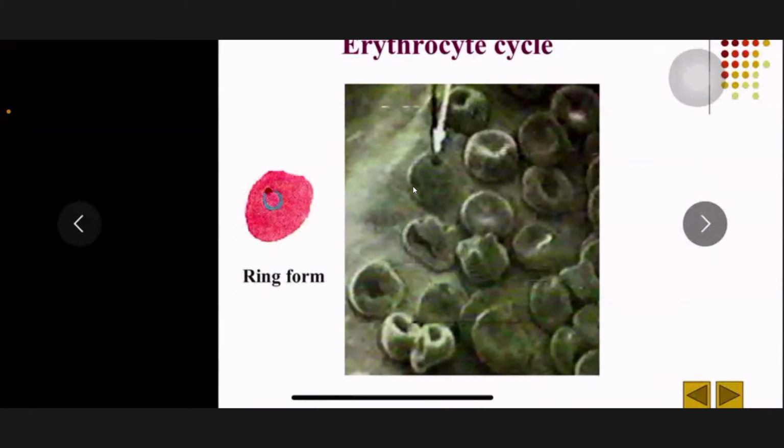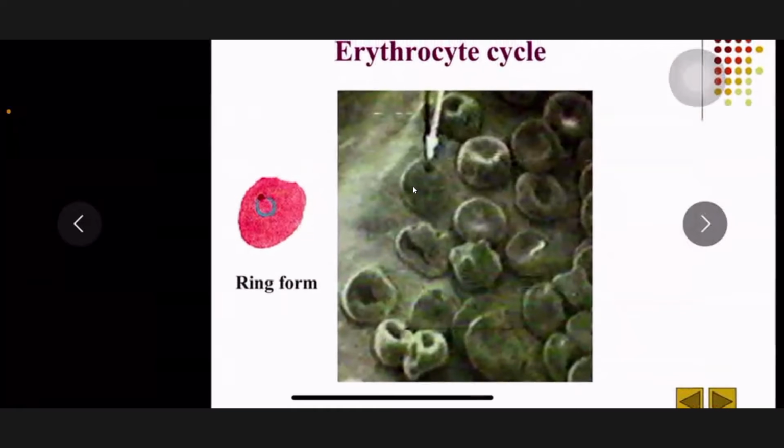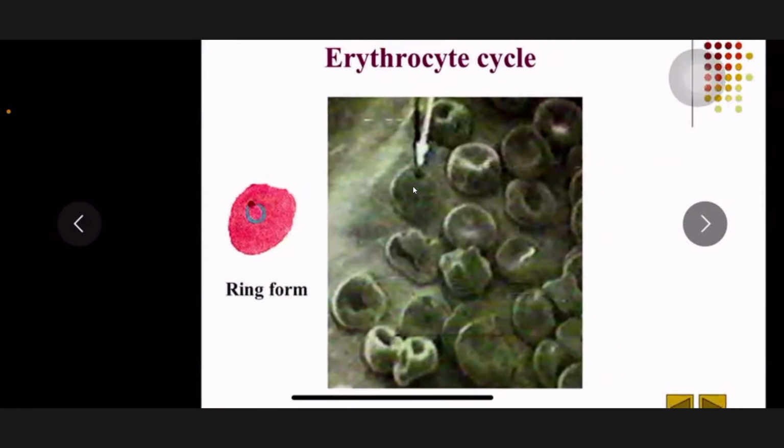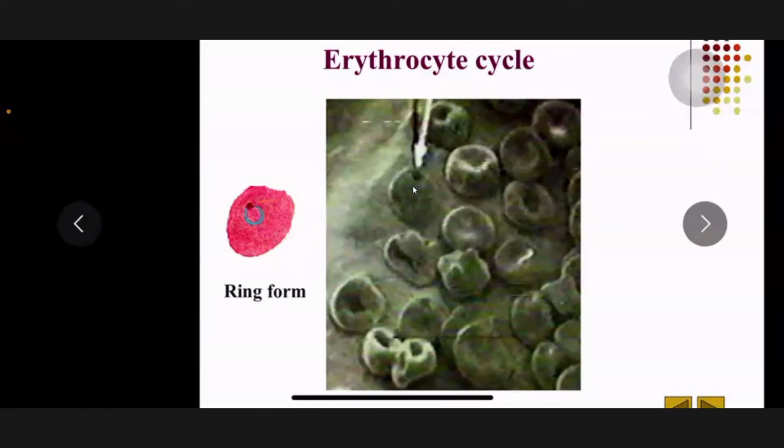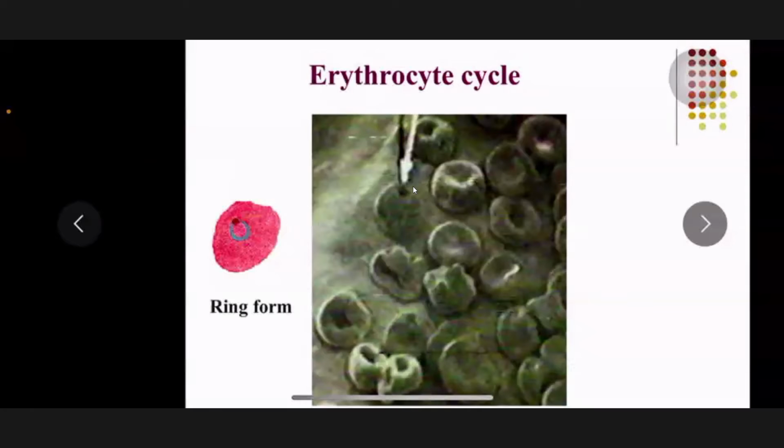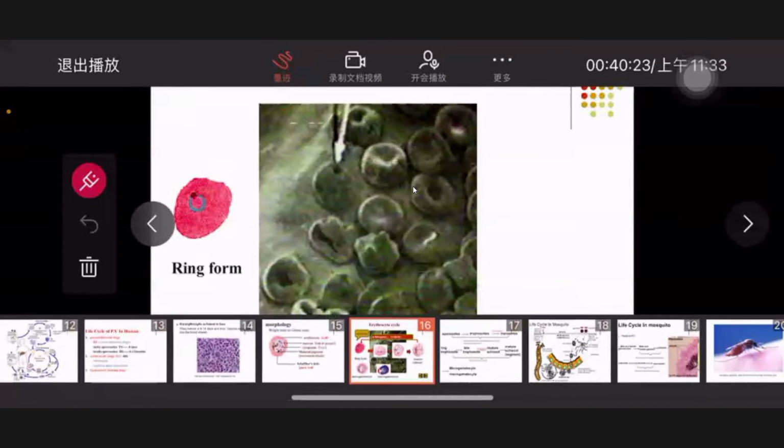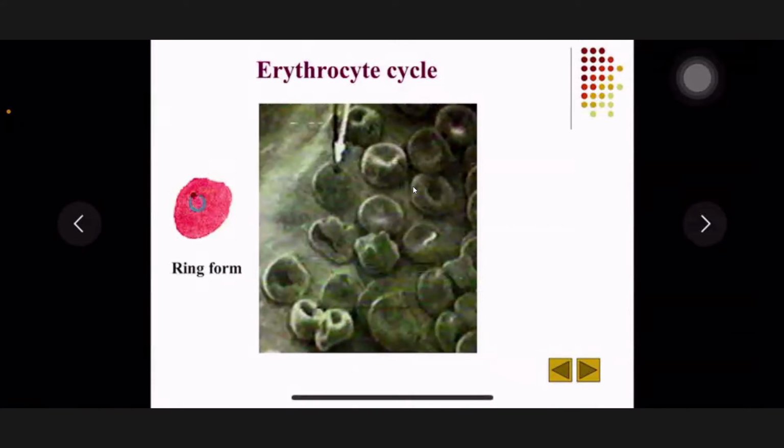Now, see, this is an electron microscope picture. So can you see some RBCs are different from the normal? Do you think this one is normal? No. What about this? Abnormal. And this?